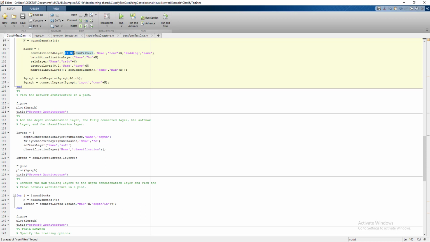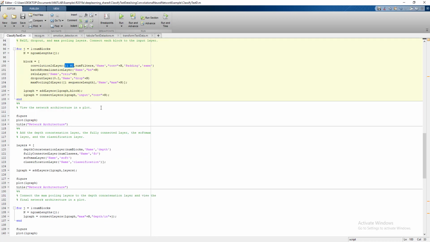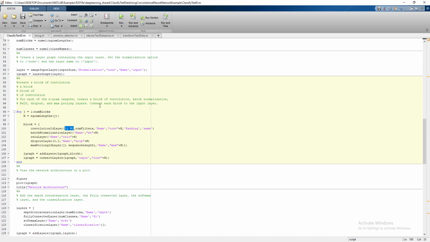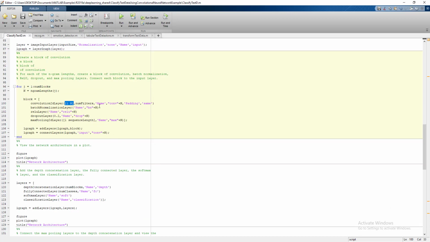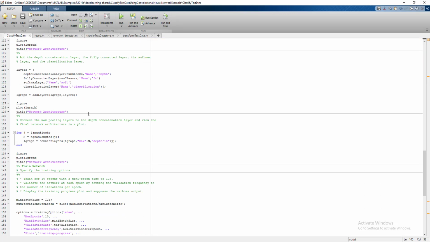So 1 by n means, for 2-gram it will be 1 by 2, for 3-gram it will be 1 by 3, and so on. Okay, filter size, block size, and where we are.